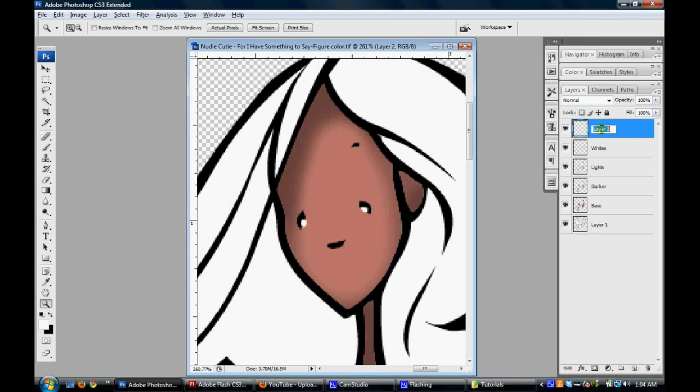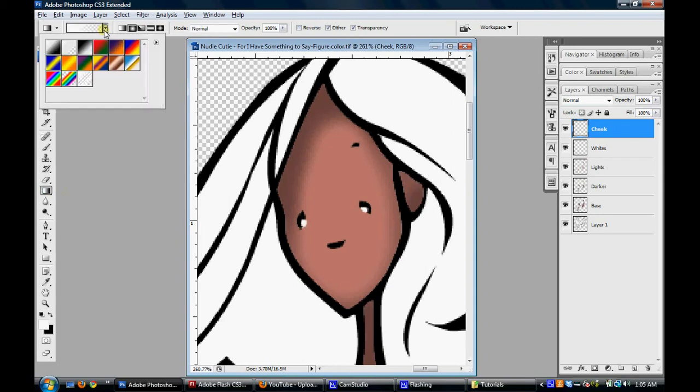I'm going to hit the letter G on my keyboard. If it's set to my paint bucket, I'm just going to scroll over the right hand corner and select my gradient tool. I'm going to want to set it to the second option, which shows some black and white check marks and is called foreground to transparent. The black and white check marks aren't really check marks, they're just there to show transparency. And I'm going to select the second option, which has a faded circle in the middle.